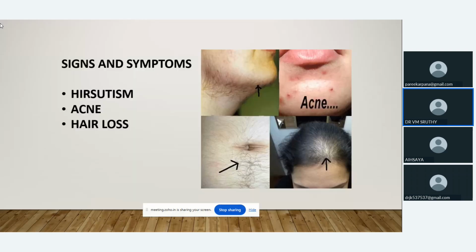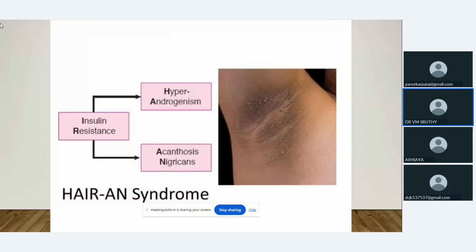Hirsutism, acne, and hair loss are mainly due to hyperandrogenism. What is HAIR-AN syndrome? HAIR-AN stands for hyperandrogenism, insulin resistance, and acanthosis nigricans. HA stands for hyperandrogenism, IR is insulin resistance, and AN stands for acanthosis nigricans. You can see HAIR-AN syndrome in PCOS.